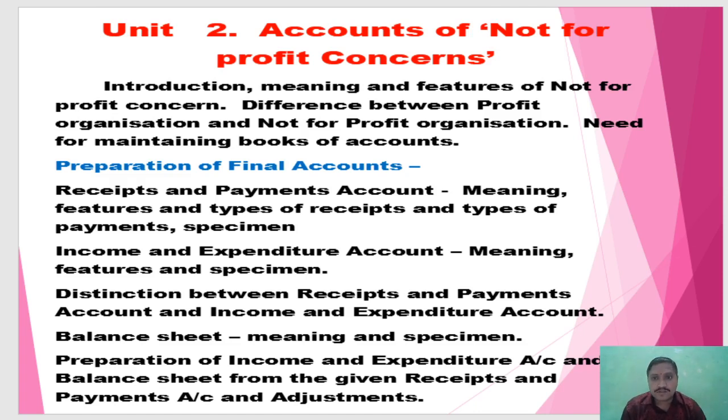They maintain a cash book, which we already learned last year, and a members register. Then how to finalize their records: preparation of final accounts from the cash book, meaning the receipts and payments account. We take the introduction of the receipts and payments account, meaning, features, and types of receipts and types of payments.